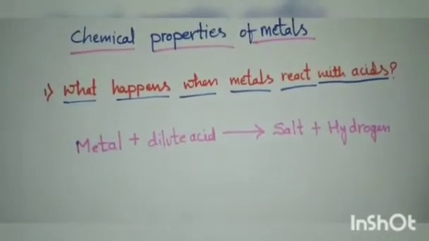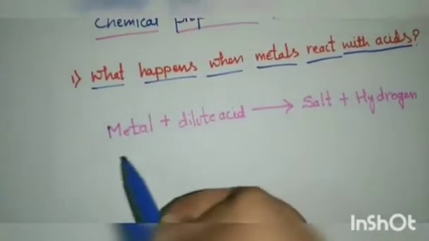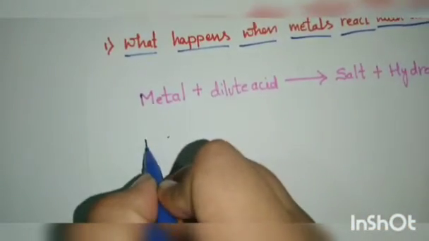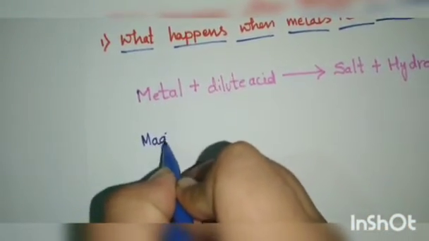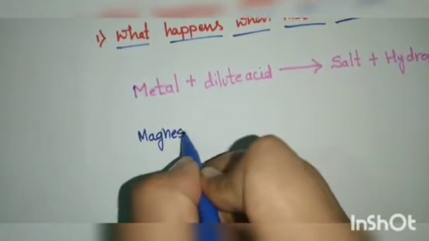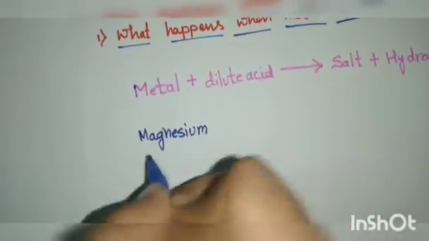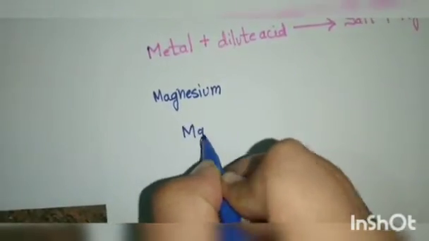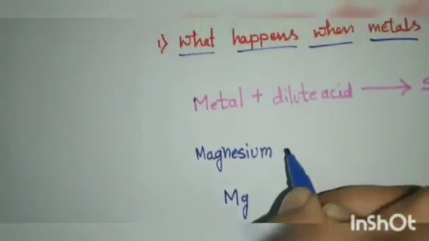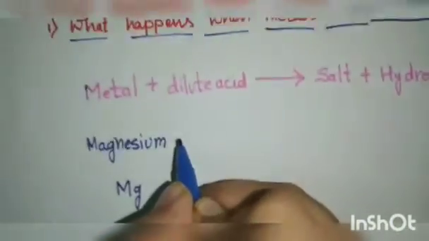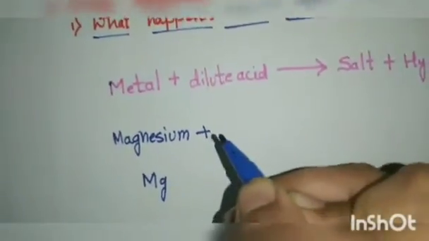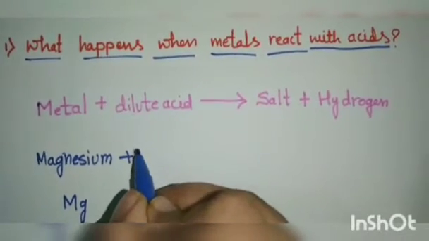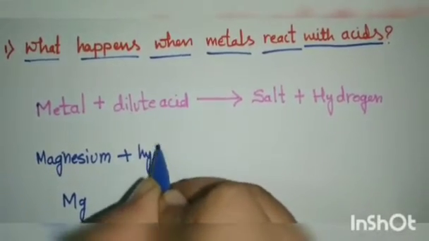Students, now I am taking an example, in place of metals, I'll write magnesium. Magnesium is a metal, Mg. So when we react it with the dilute acids, I'm taking hydrochloric acid as an example.